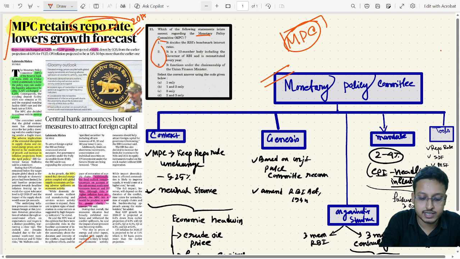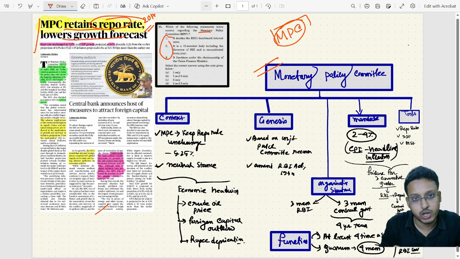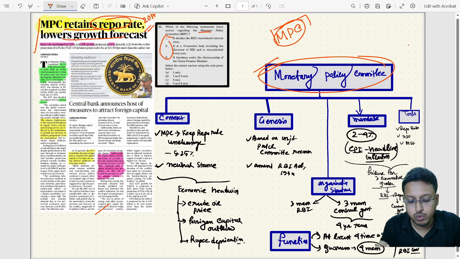So you understand that it is repeatedly in the news, and previously UPSC also asked a question on this particular topic. So this topic became very important for our upcoming prelims exam. We must have clarity over this topic. Now, how are we going to cover it? We'll keep it very concise and to the point for the prelims exam.